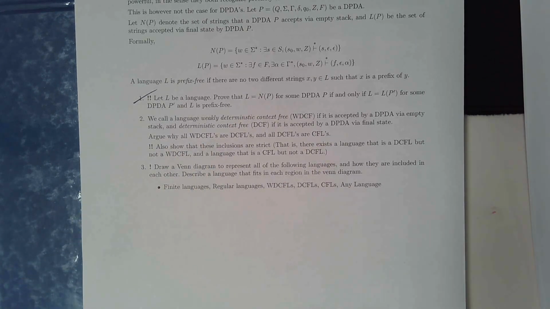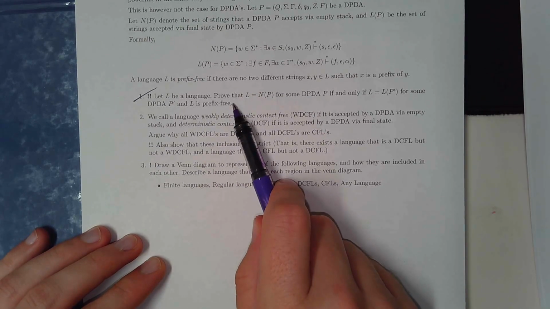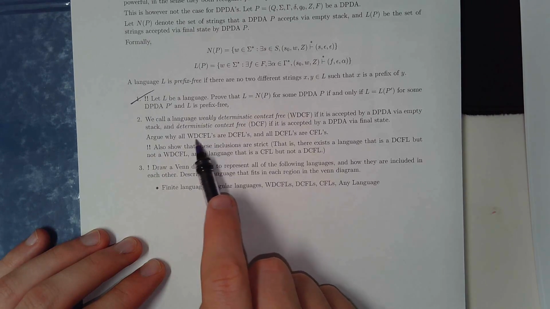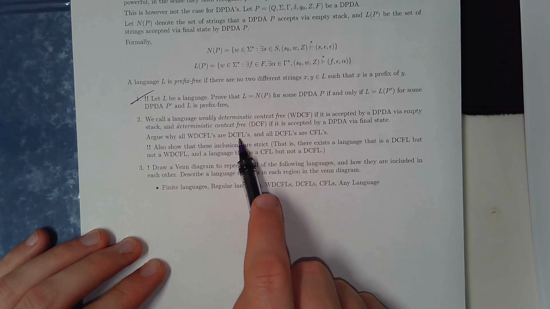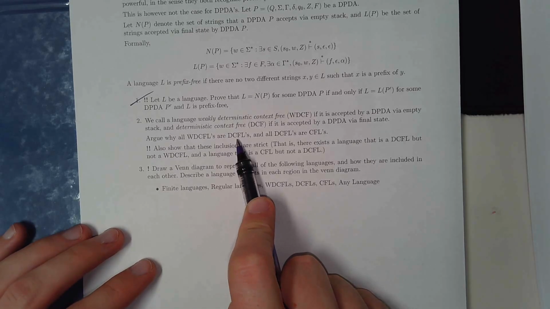Well, we know that all WDCFLs are DCFLs because the property of being accepted by empty stack is weaker than the property of being accepted by final state. That was what the previous question proved, right? So that gives us that this class of languages here is a strict subset of deterministic context-free.